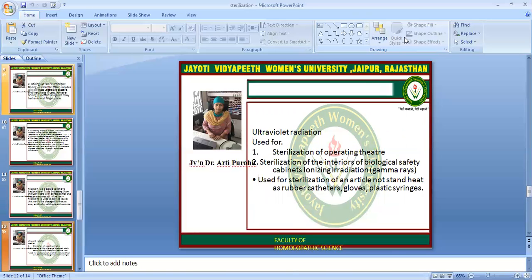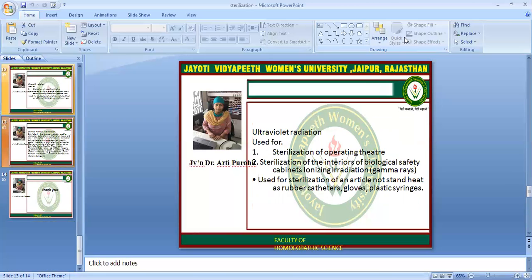Now next is ultraviolet radiation. This is used for sterilization of the operation theater and the interiors of biological safety cabinets. Ionizing radiation is also used, that is gamma rays. This is used for sterilization of articles that cannot stand heat, like rubber catheters, gloves, and plastic syringes, which are not going with the heat.